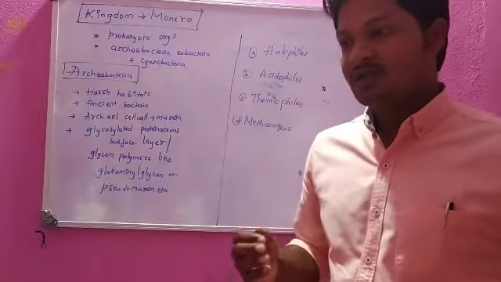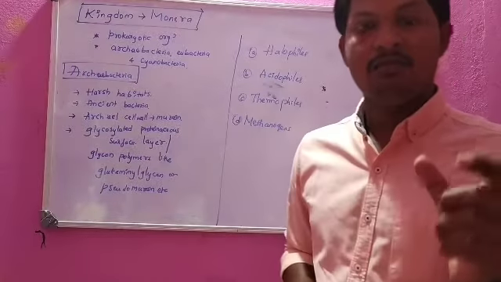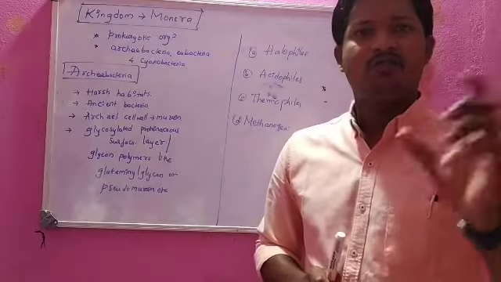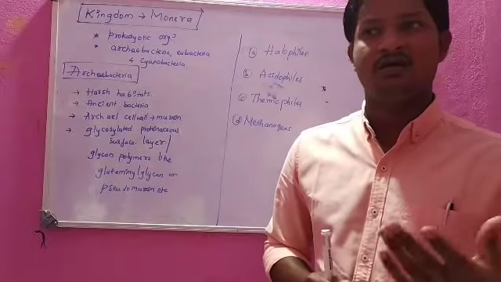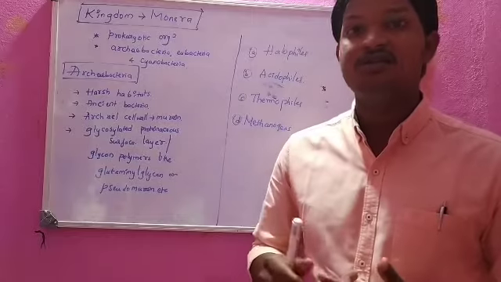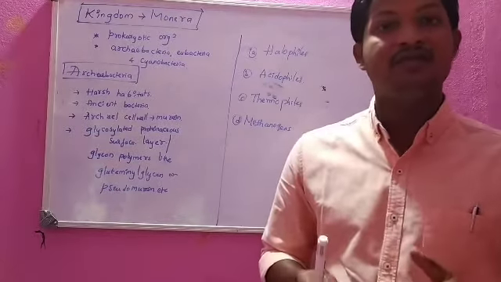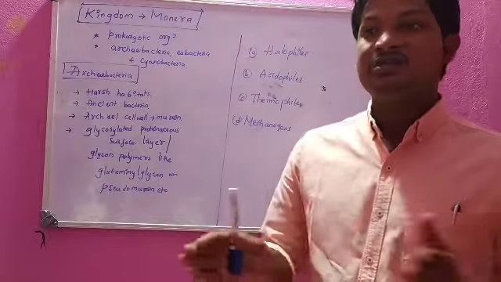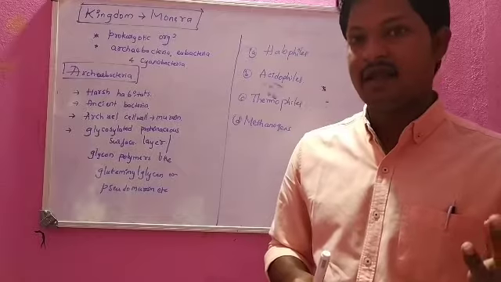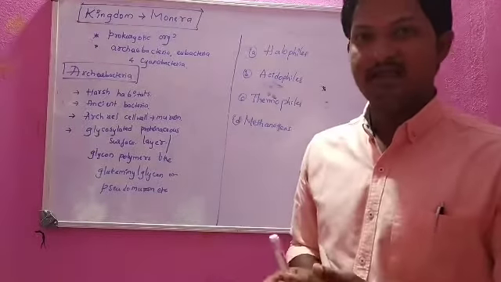Hello students, in the last class we started the second chapter, biological classification. I told about the scientists also. The first scientist is Carolus Linnaeus. He was the father of taxonomy, and he gave only two systems of classification. He gave two kingdoms: one is Plantae, called plants, and another one is Animalia, called animals.